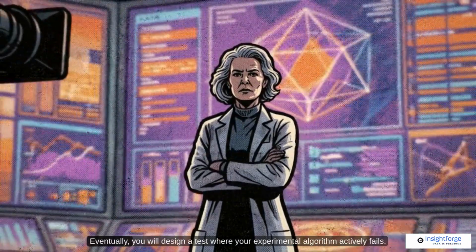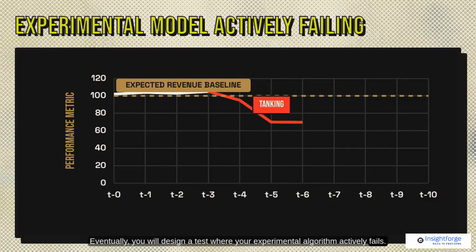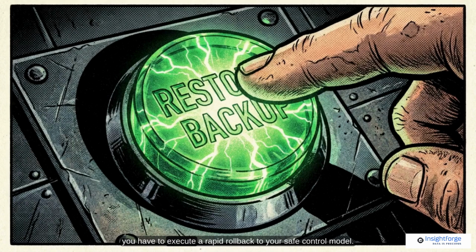Having the patience to complete these cycles is the boundary separating a junior programmer's blind guess from a senior scientist's verified result. Eventually, you will design a test where your experimental algorithm actively fails. The numbers tank, and you have to execute a rapid rollback to your safe control model.